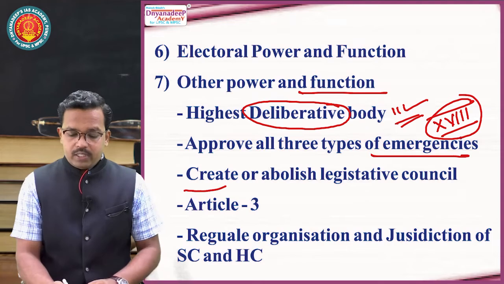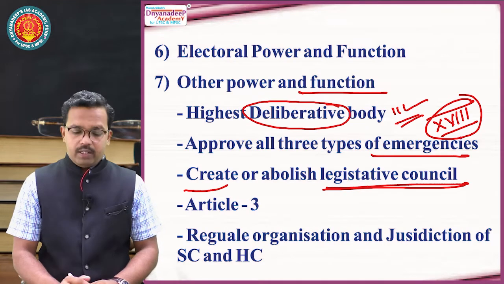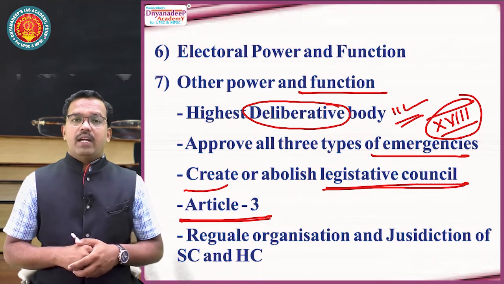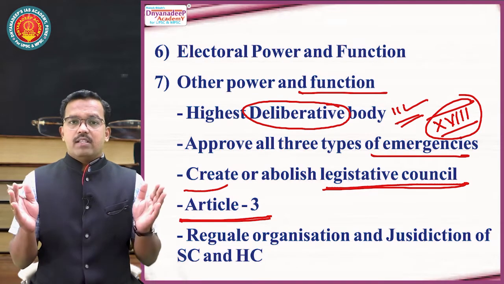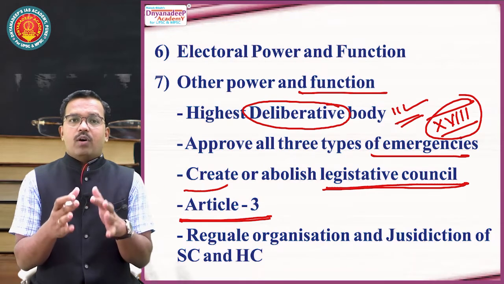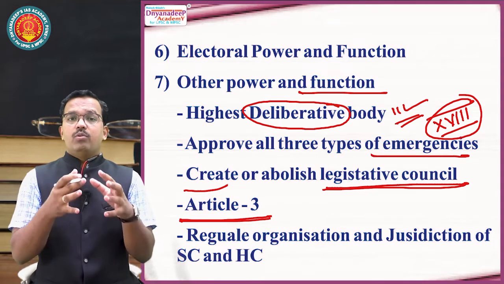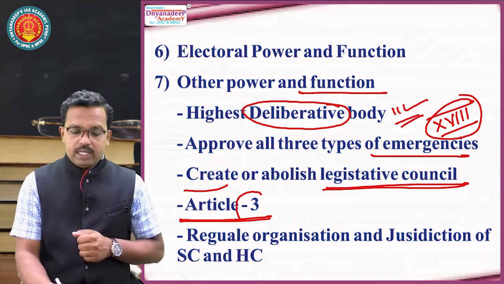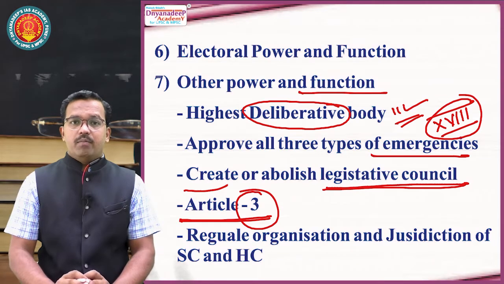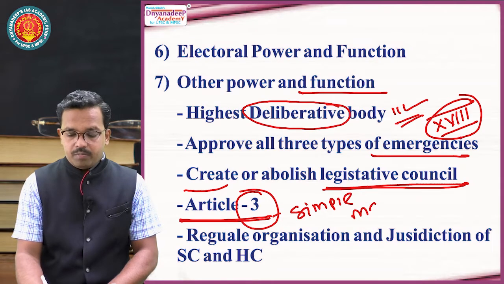It has the right to create or abolish legislative councils in the states. It is the right of parliament. Then Article 3 is about making changes in the boundary, area, name and territory of a state. That is increasing the area of a state, decreasing the area of a state, merging two or more states, or breaking a particular larger state into two or more states. This comes under Article 3, which is also called internal adjustment. So it is the right of the parliament. It is carried out by parliament through which majority? By simple majority.